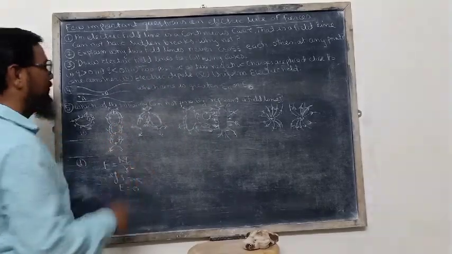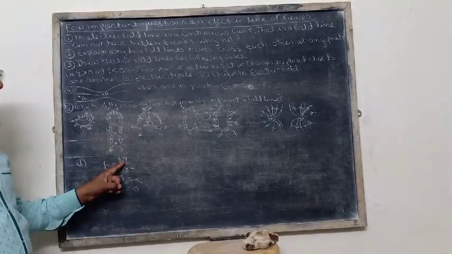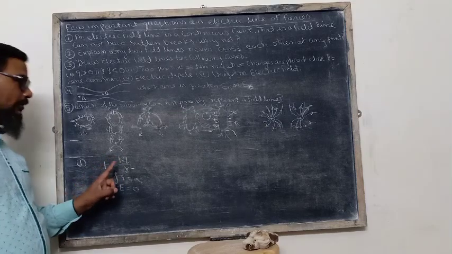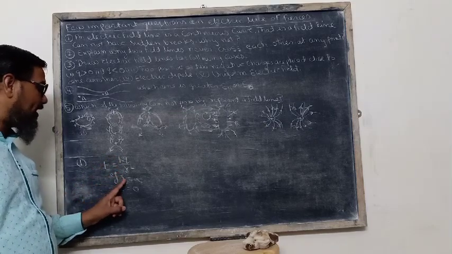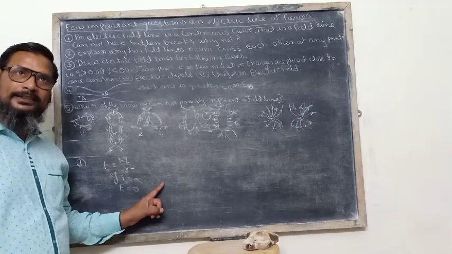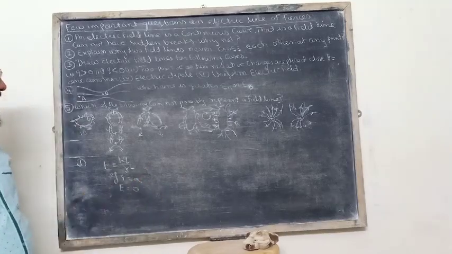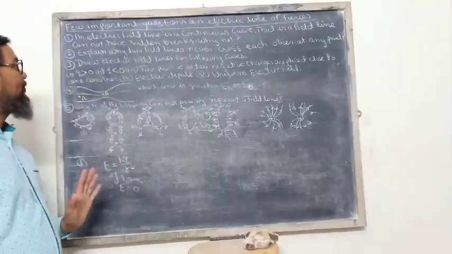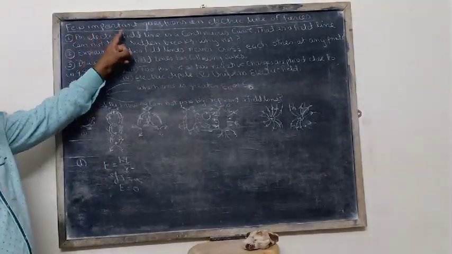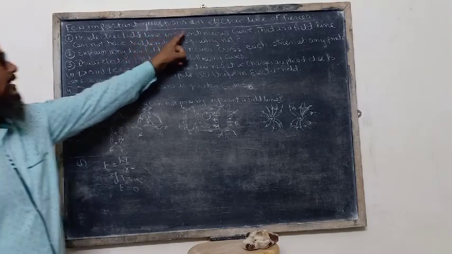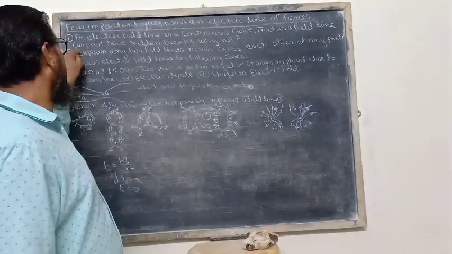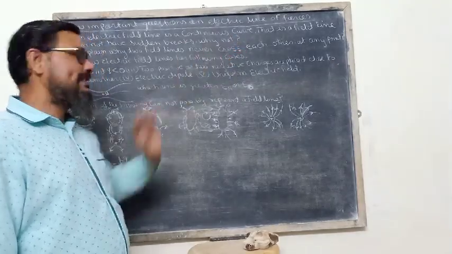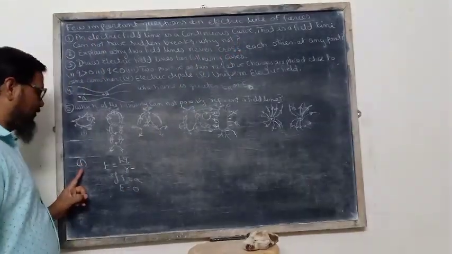If an electric field line is present, that means q can never be zero. That means electric field intensity can only be zero when r is equal to infinite, which means electric field intensity cannot be zero at a finite distance. That's why an electric field line is always a continuous curve and does not have any sudden break. This is the answer of the first question.